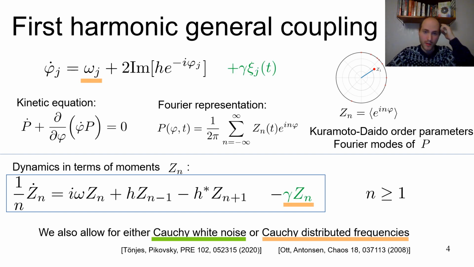Now, when we add noise, here I denote in green the Cauchy noise, or Cauchy distributed natural frequencies, both of these terms actually correspond to the same dissipative term here on the right-hand side, which is minus gamma, which is either noise strength or the width of the frequency distribution, times, so it's a homogeneous term, Zn. If you want to know how this term comes about from the Cauchy white noise, there's a paper by Tyulkina and Pikovsky. And actually for Cauchy frequencies, this was already argued by Ott and Antonsen in their seminal paper. And this is going to be our starting point now. So we're going to take these equations for the moments, which are exact, and we're going to now reduce the dimensionality of them.